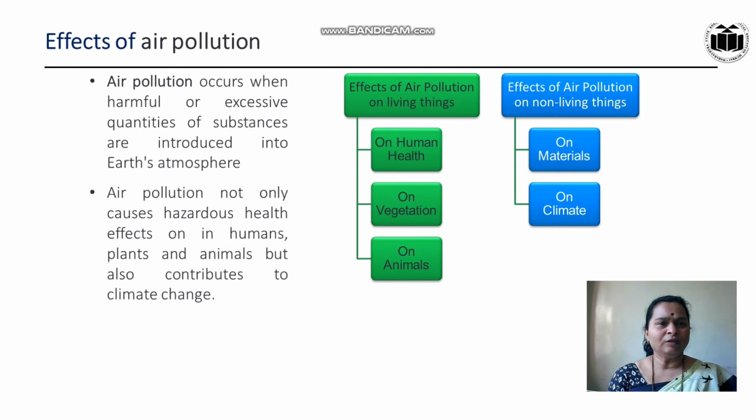Then what are the effects of air pollution? Air pollution occurs when harmful or excessive quantities of substances are introduced into Earth's atmosphere. Air pollutants not only cause hazardous health effects in humans, plants and animals, but also contribute to climate change. Effect of air pollution on living things: first on human health, then on vegetation pattern, and third on animals. Then effect of air pollution on non-living things, like on material and on climate. Let us see one by one.